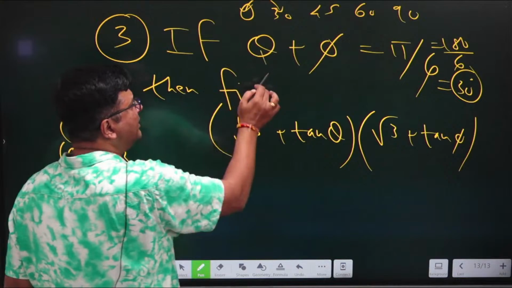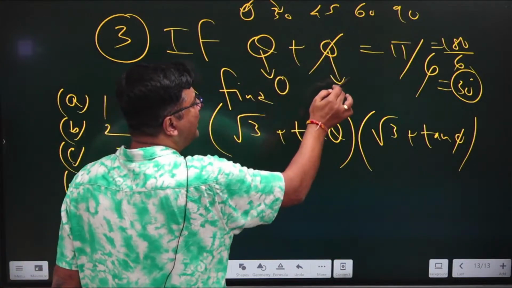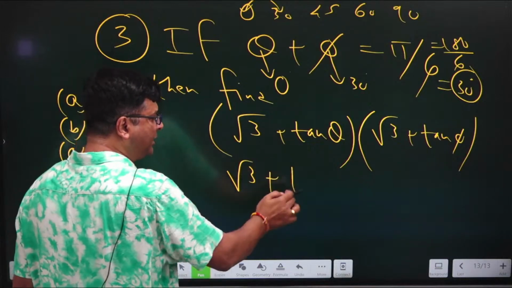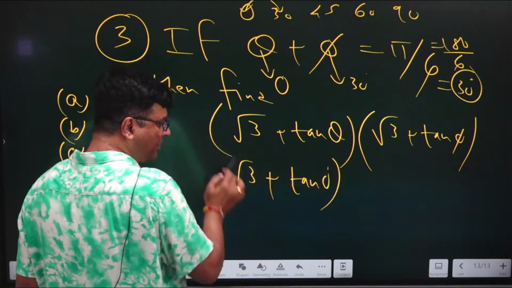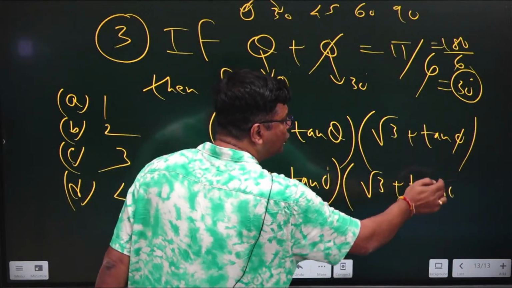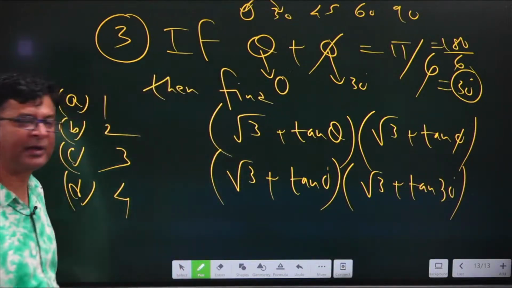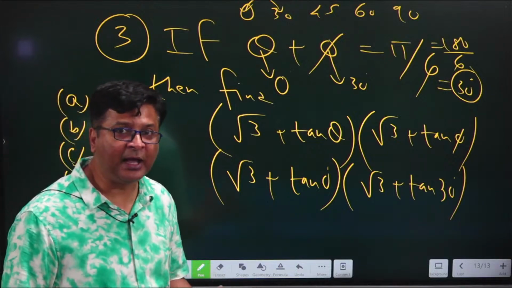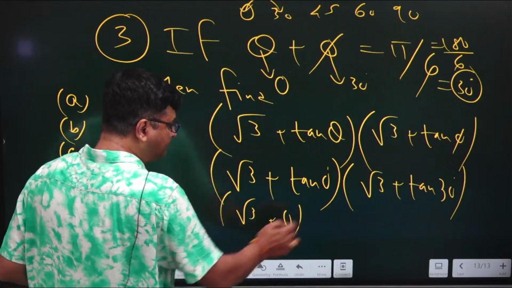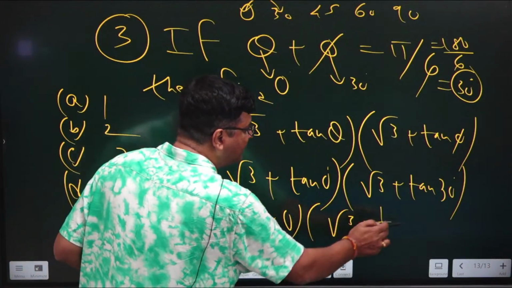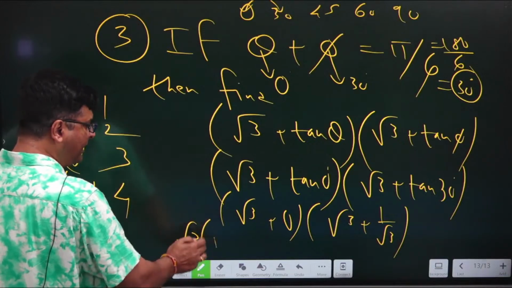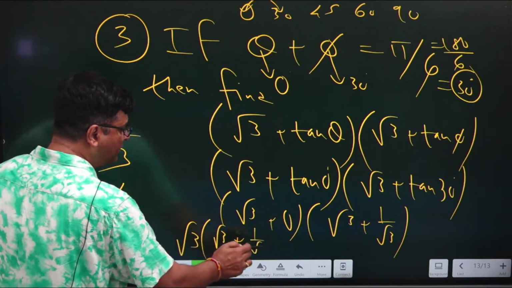So let's take this theta as 0 and phi as 30 degree and put them one by one in this question. Root 3 plus tan 0, I hope you people have remembered till now, because already I have used it so many times, and in the second bracket it is root 3 plus tan 30. Now tan 0 is 0 and tan 30 is 1 by root 3. Root 3 plus 0 is root 3, and it is to be multiplied with root 3 plus 1 by root 3.